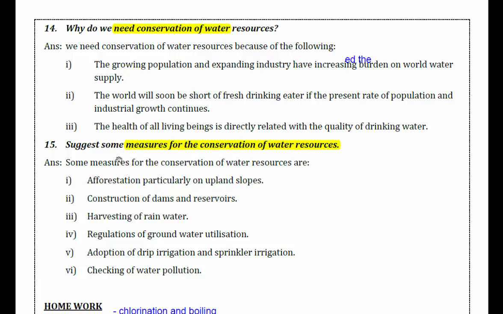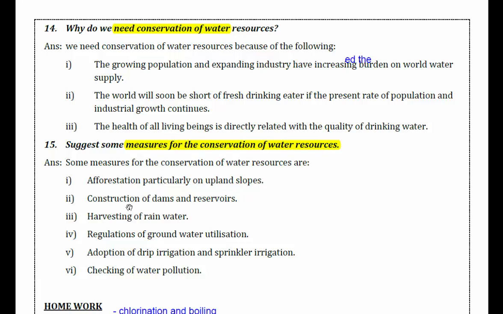Suggest some measures for conservation of water resources. The first one is need for conservation of water resources. Second one is measures, what to do. Alright, first one is afforestation, particularly on upland slopes, the hill slopes.